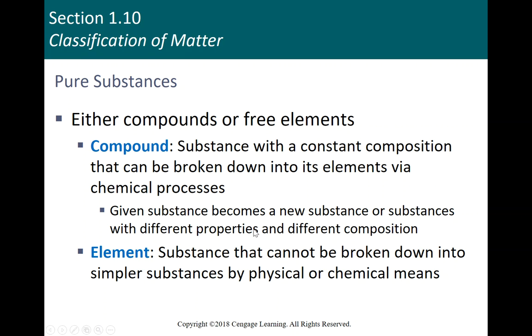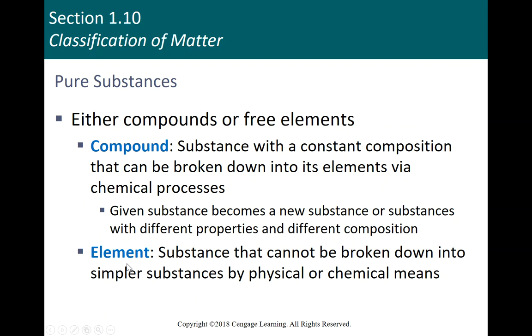Another way to classify matter is by considering whether or not it's a pure substance. So we had mixtures or we had pure substances. The two different types of pure substances are compounds or elements. A compound is a substance that is pure, but it still can use a chemical process to break it down. You cannot break it down into its elements via a physical process, but you could use a chemical process. So compounds go through chemical changes or chemical reactions, and they can make elements. A lot of times they'll make other compounds.